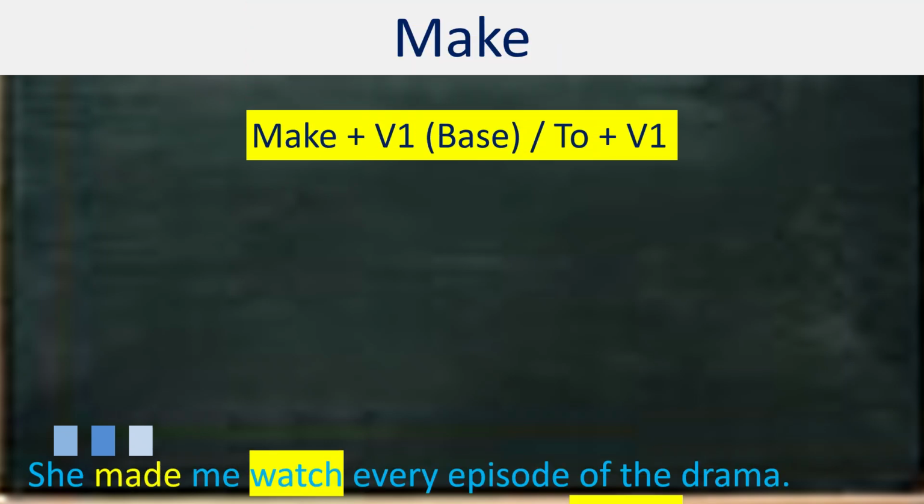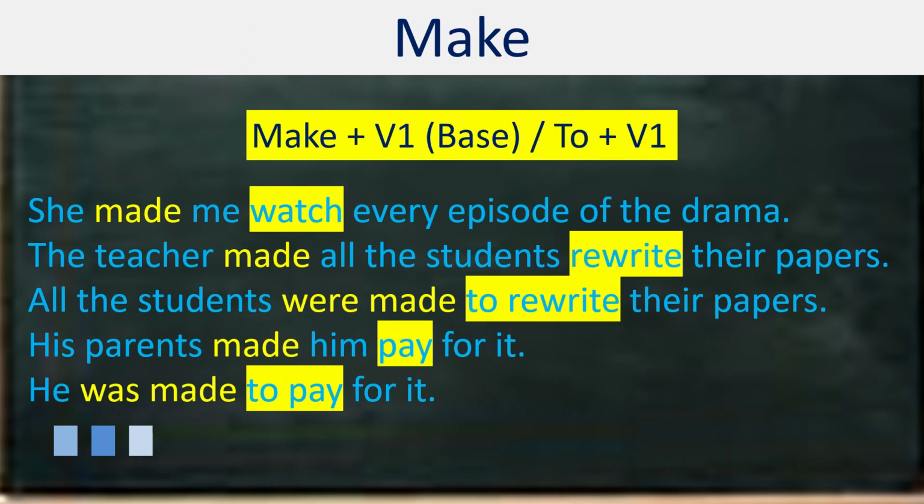For example, she made me watch every episode of the drama. Now it is active structure, you use bare infinitive. The teacher made all the students rewrite their papers. It is active structure, you use bare infinitive, rewrite. All the students were made, now it is a passive structure. Now we will use full infinitive, first form of verb with to: were made to write their papers. His parents made him pay for it, or in passive structure, he was made to pay for it.